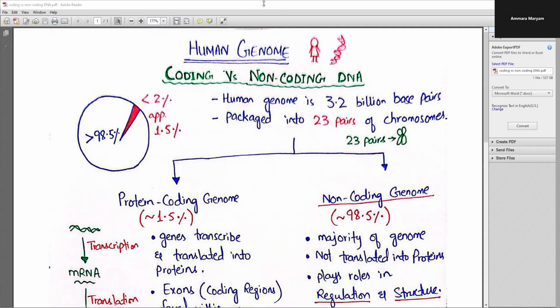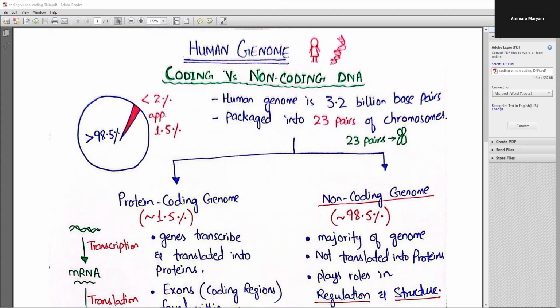So today we'll discuss the human genome, that is basically the human genome categorization. How the human genome is categorized or classified into the major divisions. A human genome is basically 3.2 billion base pairs long.